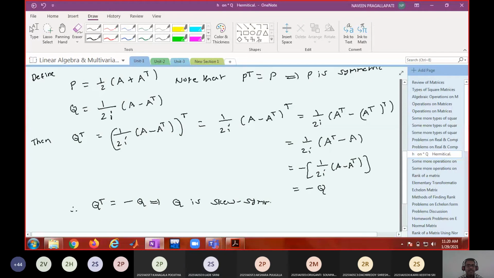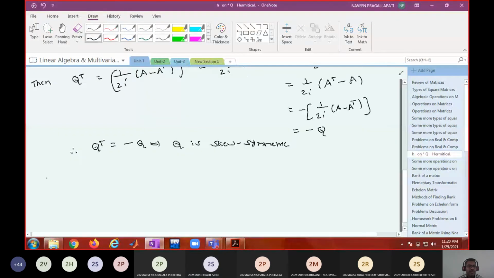Now what is P plus iQ? P means 1 by 2 times (A plus A transpose), plus i times Q, which is 1 by 2i times (A minus A transpose). The i gets cancelled.